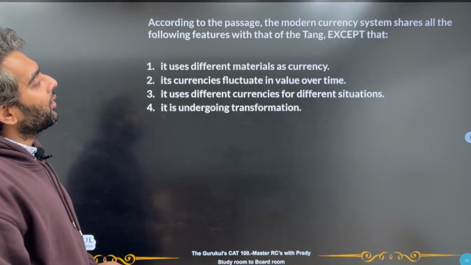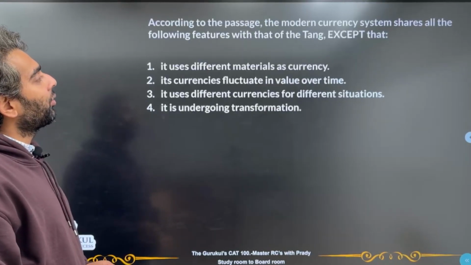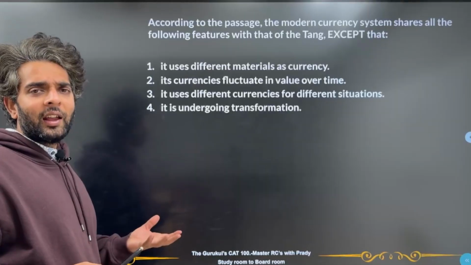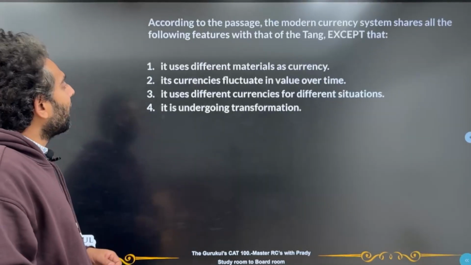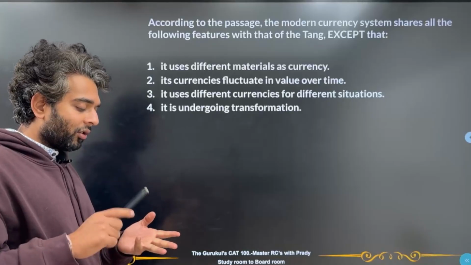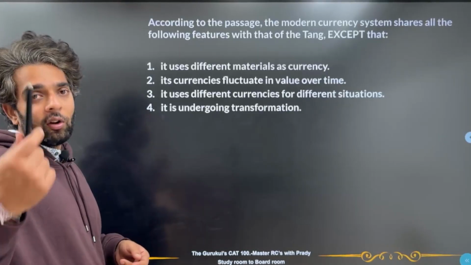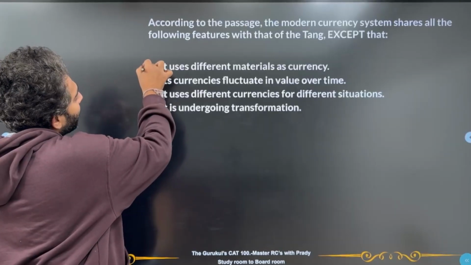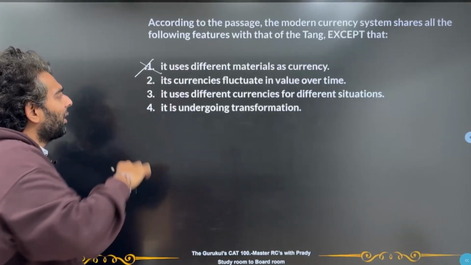According to the passage, the modern currency system shares all of the following features with that of the Tang except that. So how is modern currency and Tang era currency similar? Okay, it uses different materials as currency. Yes, we also use coins, banknotes, credit cards, debit cards, checks, and they also used grains, coins, and textiles. So this is a similarity. So this is not going to be my answer.